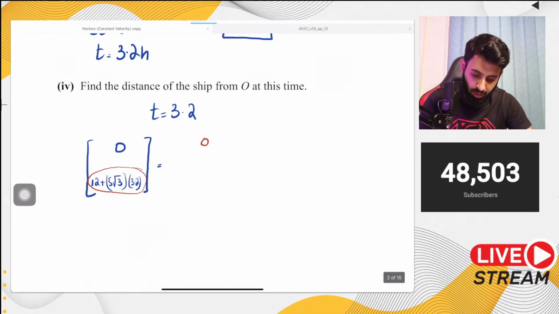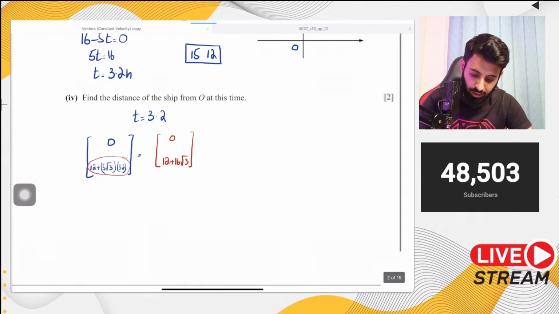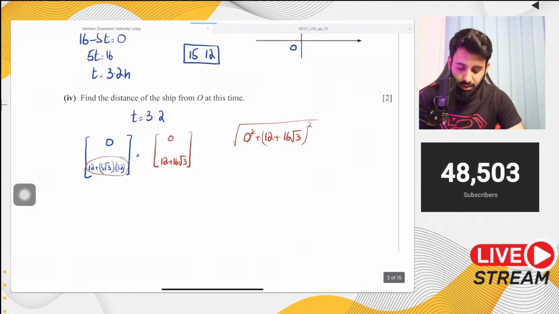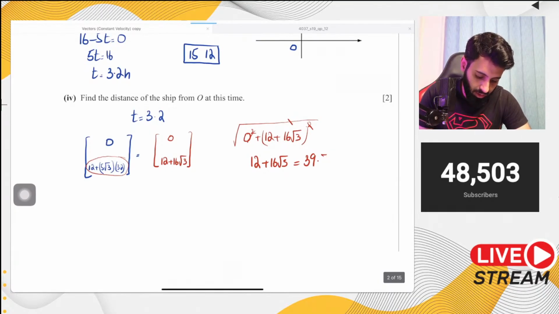So here's what I'm looking at, okay? I'm looking at (0, 12 plus 16 under root 3). Now if I calculate the magnitude, here's what I'm going to do. I'm going to do the square root of 0 squared plus 12 plus 16 under root 3, the whole thing squared. Now 0 squared is meaningless, so might as well just ignore it altogether. The square root and the square will just cancel out each other, so that means the distance is 12 plus 16 under root 3, which is approximately equal to 39.712. So 39.7 kilometers is good enough. There we go.